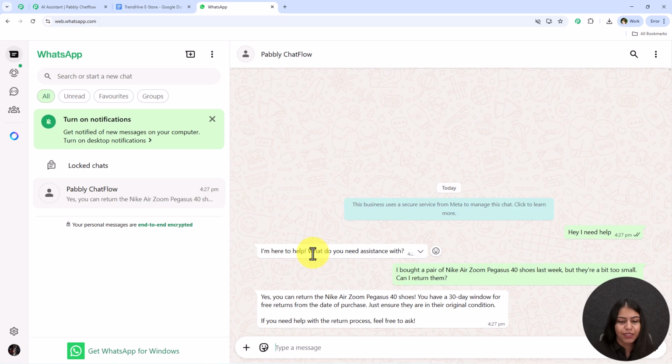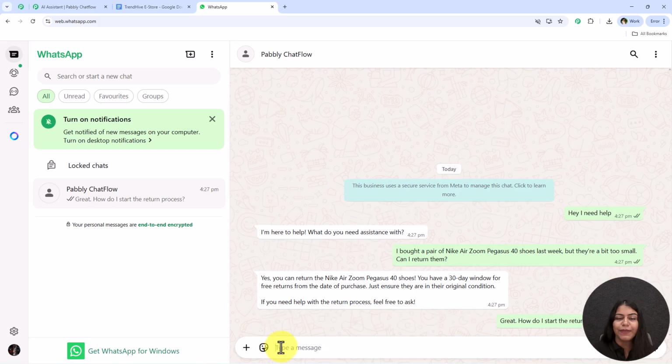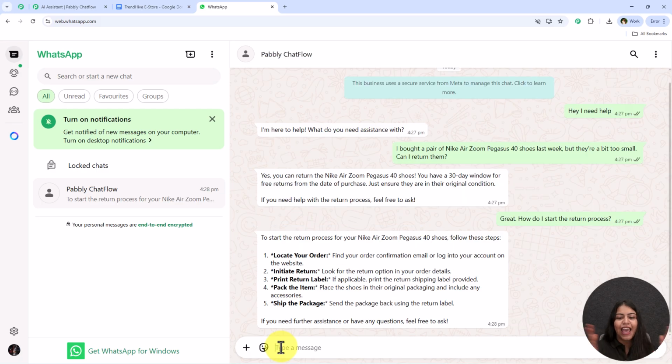Alright, now I'm going to ask another question, which is, great, how do I start the return process? And I simply send this message. Once I send it, an automatic reply will be generated once again, and we're going to see that this is the return process.